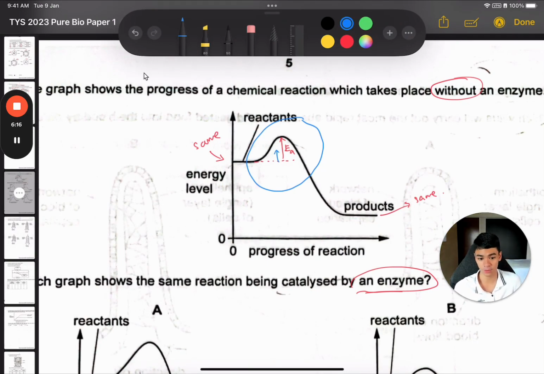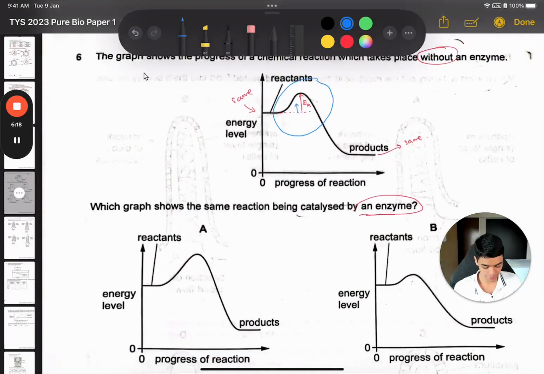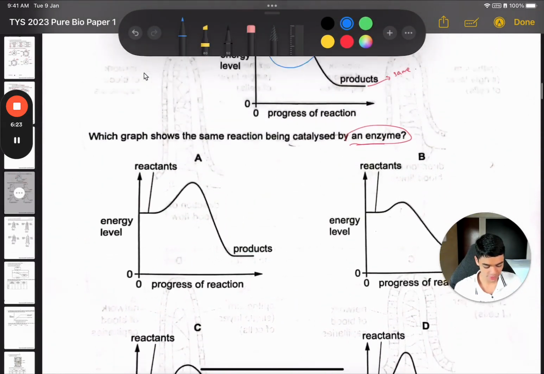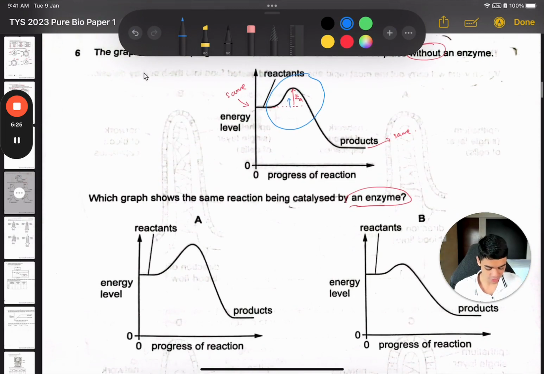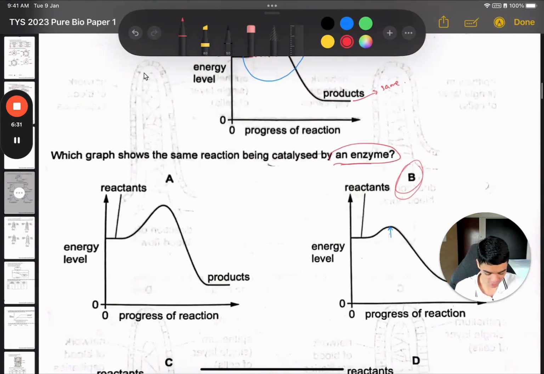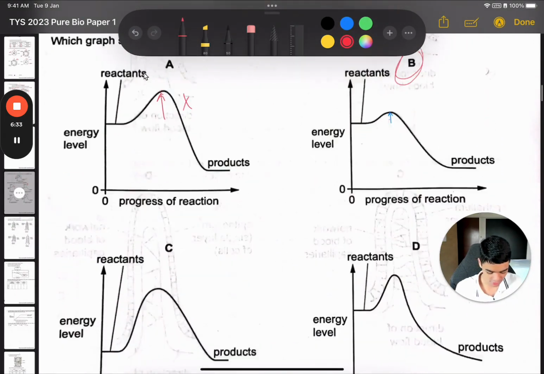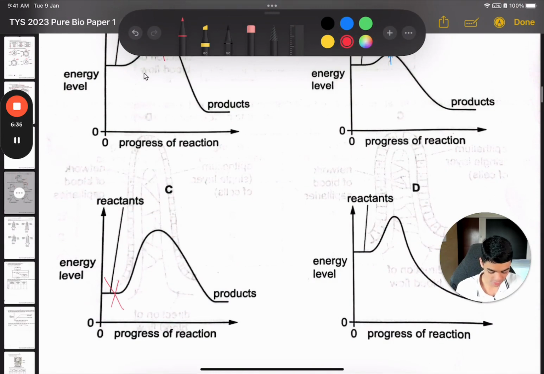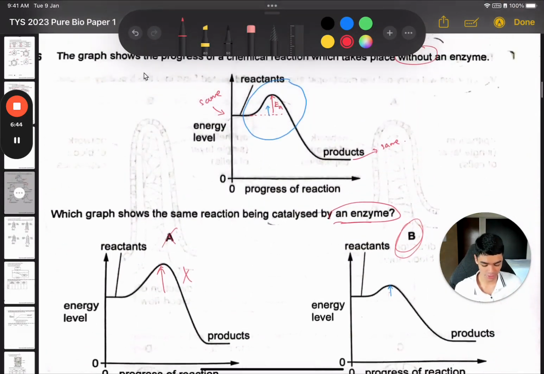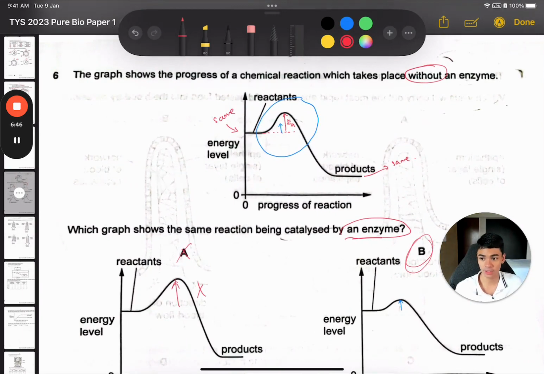That's what enzymes do. So which option shows that? It is the same starting and ending, but the bump is now smaller, which will be option B, because you see that small bump. So B is correct. This one is actually a bigger bump, so it can't be correct. C shows that it starts here, which is wrong. Remember I said they have to start and end at the same level. And D shows a bigger bump again, so this is wrong. Okay, so question 6 is B.